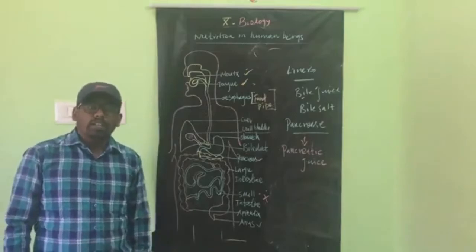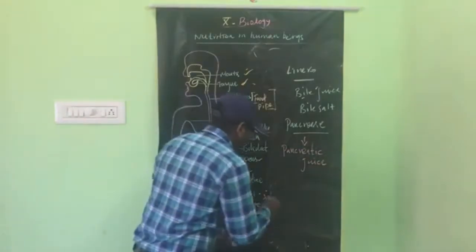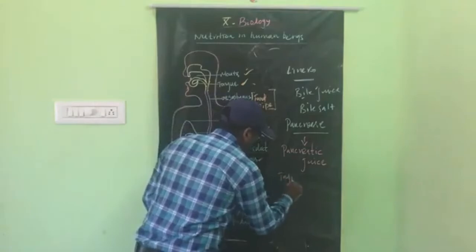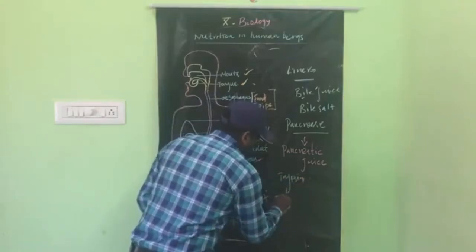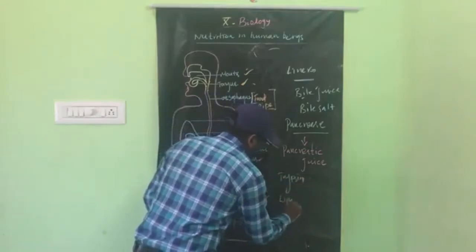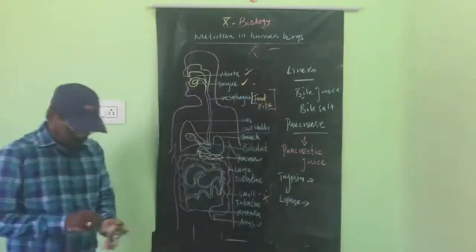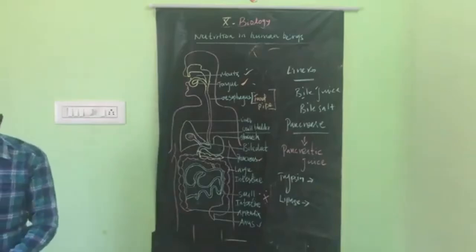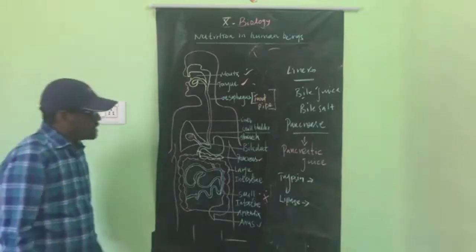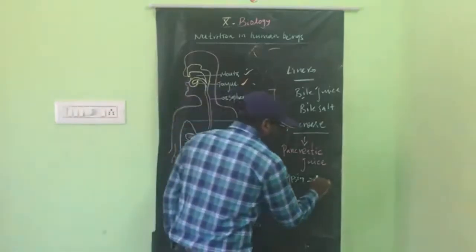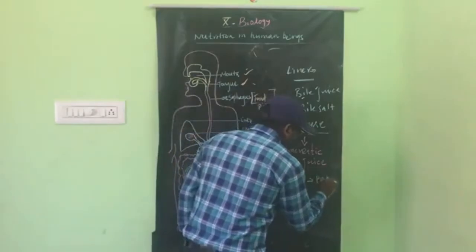So what are the pancreatic juices? The first one is trypsin. The second one is lipase. What is the role of trypsin? The trypsin breaks down the protein.